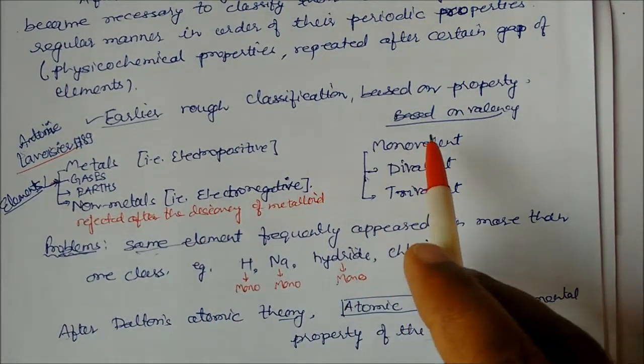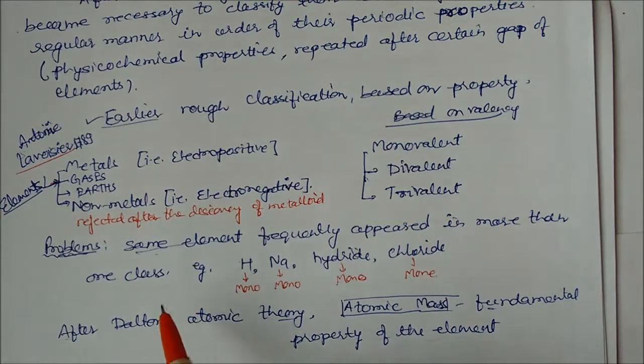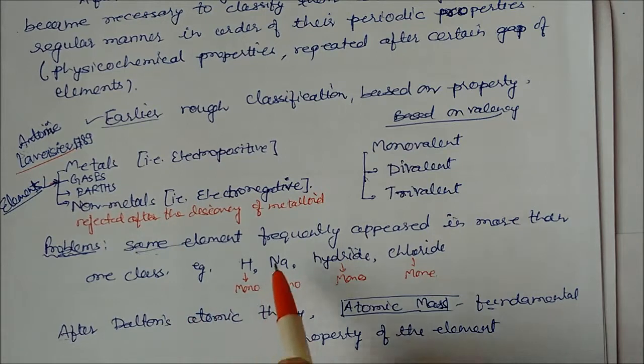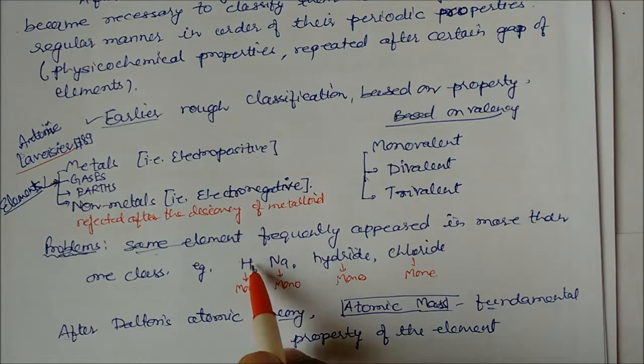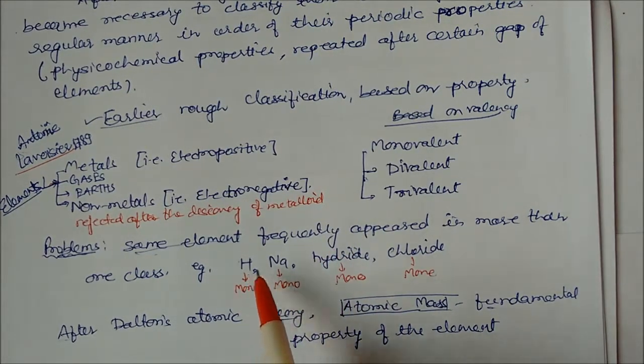There was one more concept based on valencies: monovalent, divalent, trivalent. But the problem was that some elements appeared in more than one class, like hydrogen. Hydrogen is monovalent, sodium also monovalent, hydride is also monovalent, chloride also monovalent. But the properties of hydrogen, sodium, hydride are all different from each other. This is positive, this is positive, this is negative, this is negative, but all are monovalent. One classification, different properties, so this was not accepted.